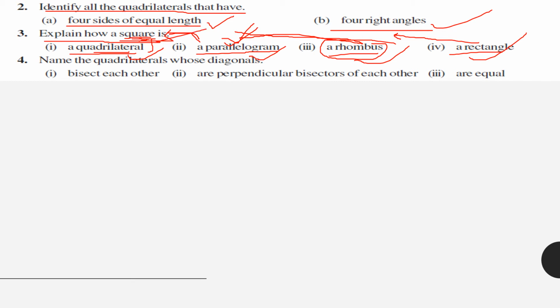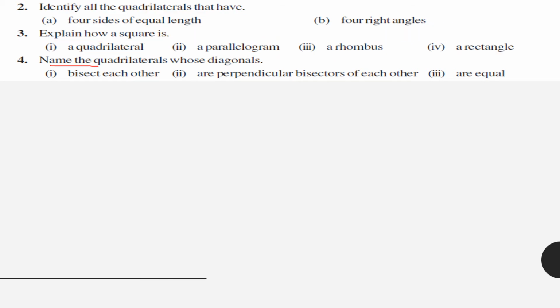Now name the quadrilateral whose diagonals bisect each other. Very simple, you know. First one is parallelogram, then you know the remaining one. Second, diagonals are perpendicular bisectors of each other. Again, there are two such quadrilaterals. Then third, diagonals are equal. Again, there are two such quadrilaterals in which diagonals are equal.